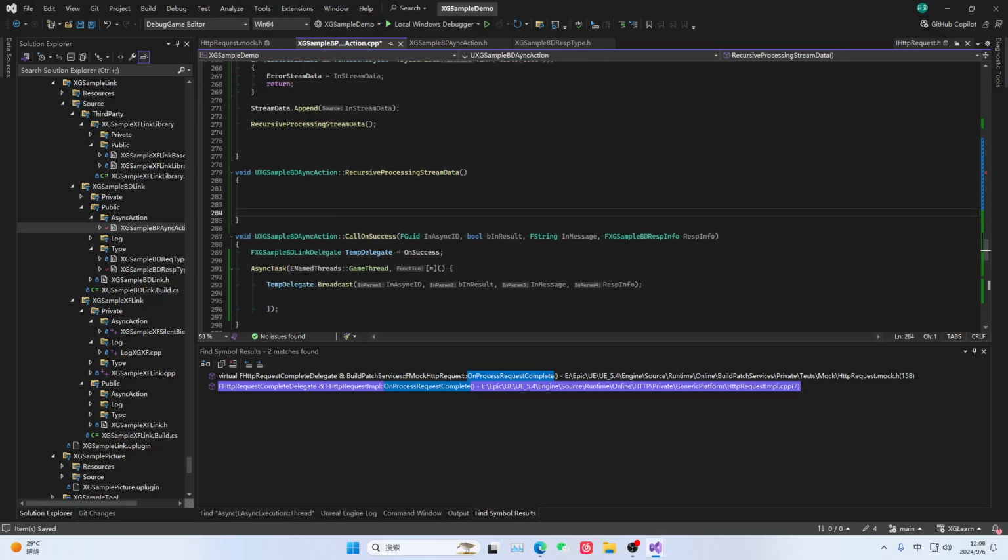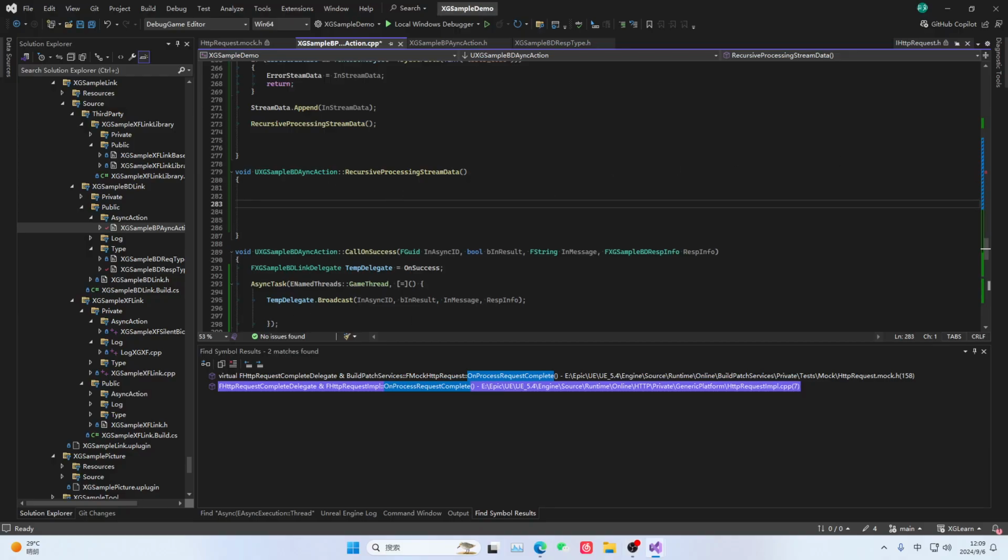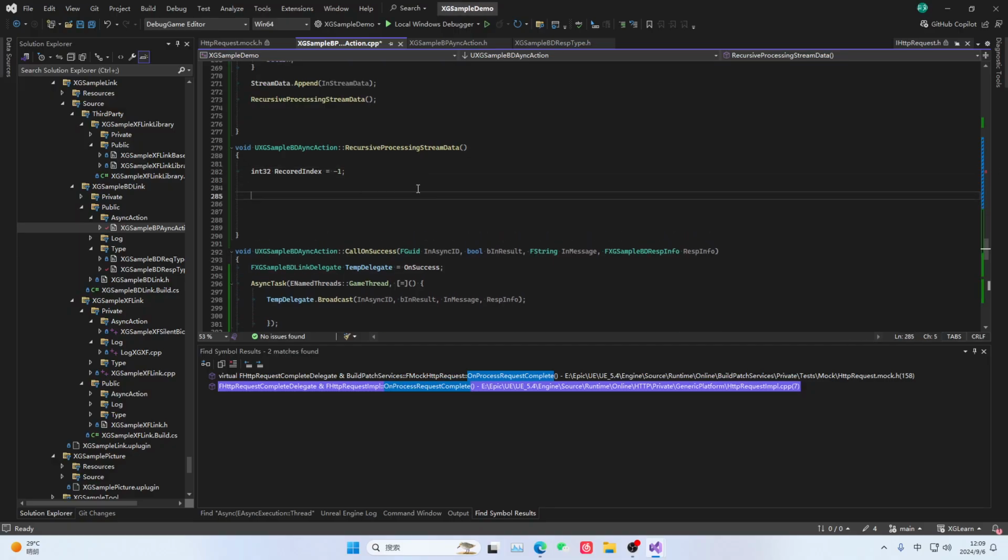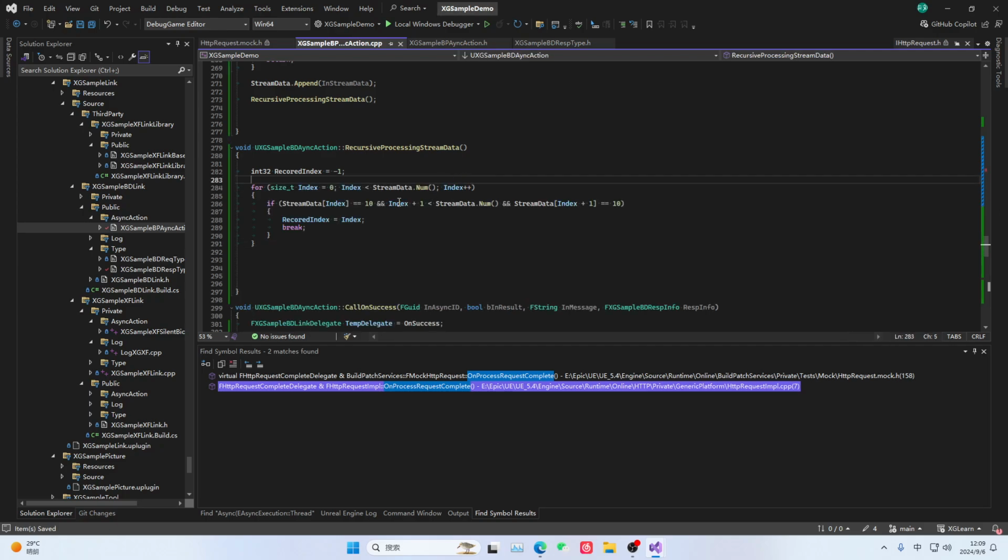Okay, so first of all, we will make a simple judgment here. This part is written quite specially. Let me show it to you first. That is, how do we determine whether it is a whole segment of data? First, let's find an index. Because it's all U8, let's create a for loop. Then, once we determine that this condition is met, we consider that there is now a segment of data. We can take this preceding segment of data and extract it.